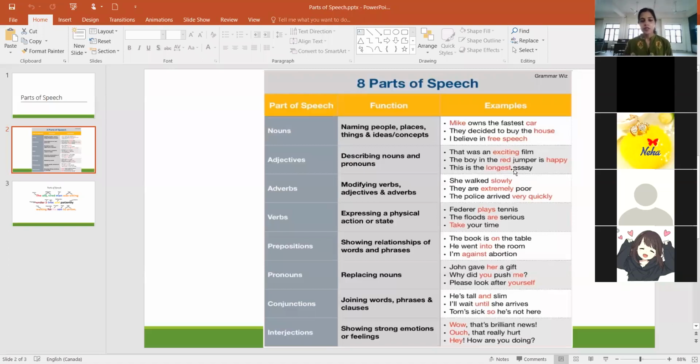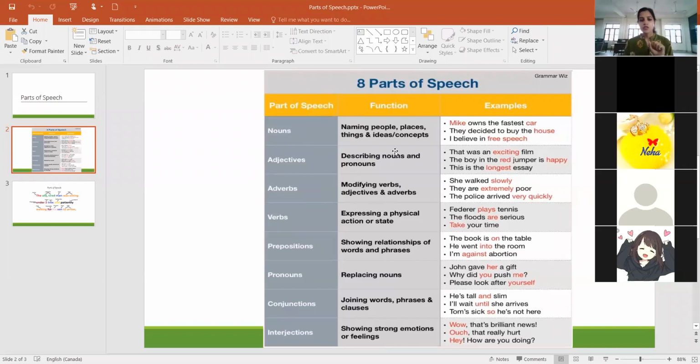Then moving further, we have adverbs. As is quite clear from the word adverb, add plus verb, these words describe the verbs. At times, we tend to get confused between adjectives and adverbs. कई बार ना आपको एकदम से ऐसे easily strike नहीं करेगा कि adjective क्या है, adverb क्या है. So a very simple trick is, it is here in the name itself, adverb. These are the words modifying verbs.